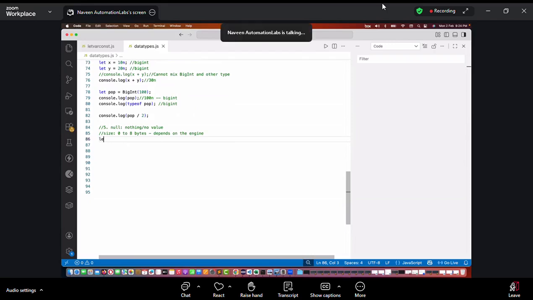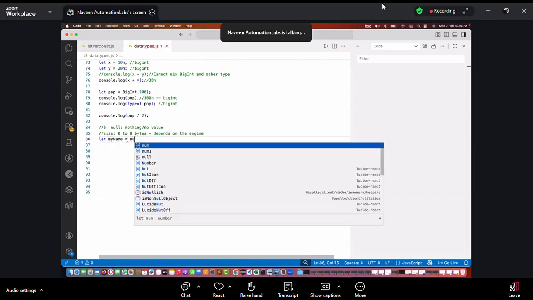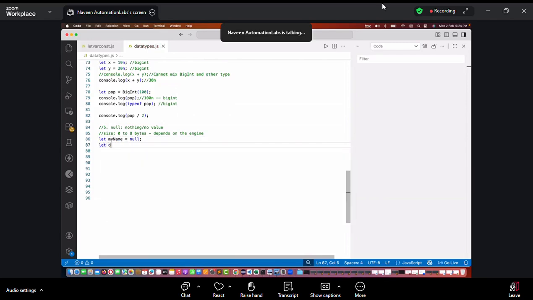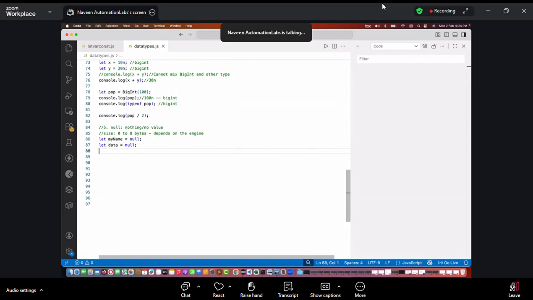How to declare a null value? Let's say I'm writing data is equal to null over here. Let's say I'm reading some data from an Excel file or CSV file, and the data is not available, so I'm writing null over here.